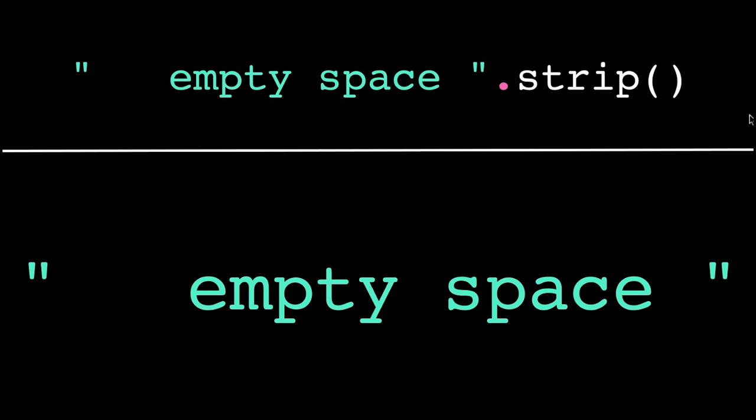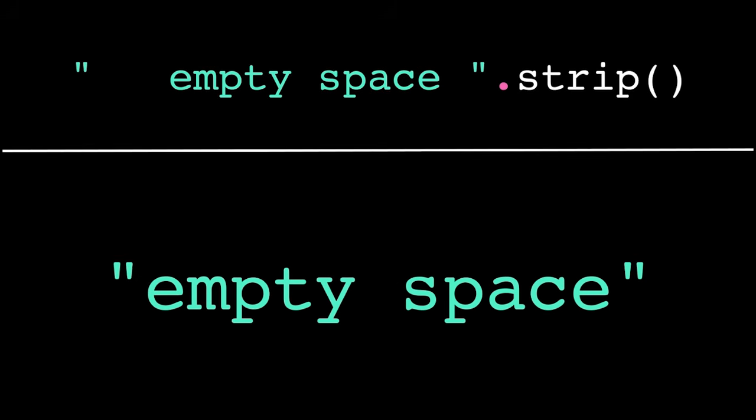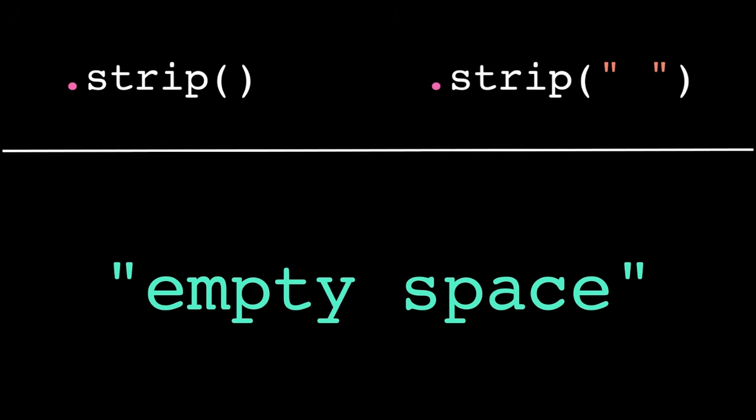If we don't pass in any arguments to the strip method, by default, it removes any leading or trailing whitespace. Note that whitespace includes more than just space characters. Some strings can have tabs or line breaks. So this and this are not equivalent.